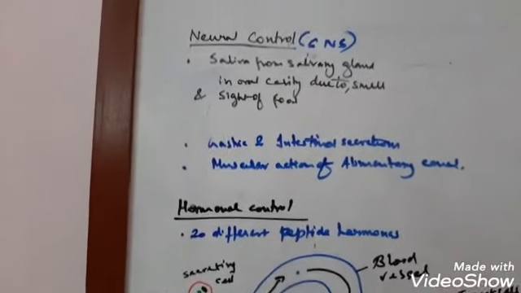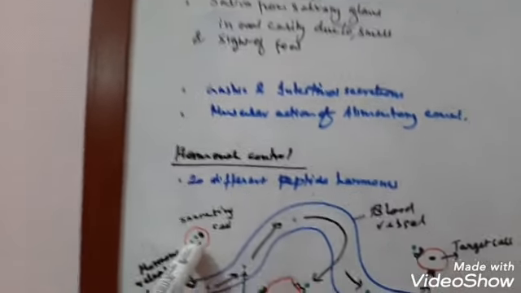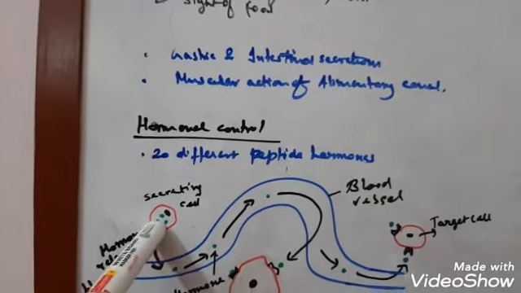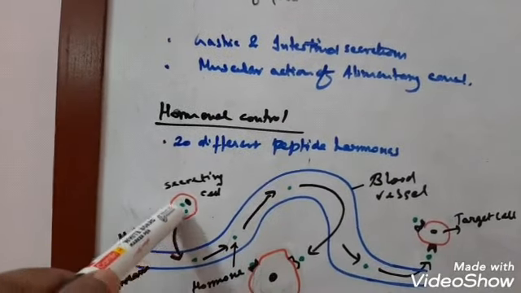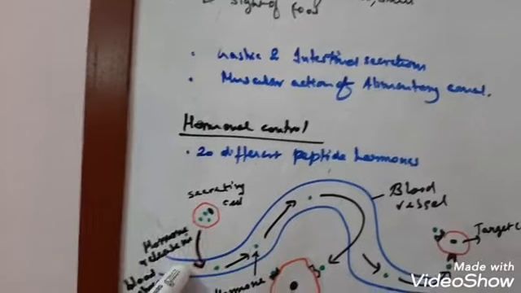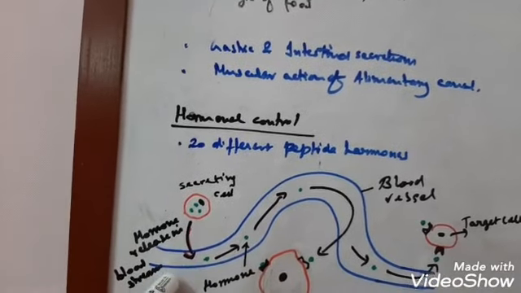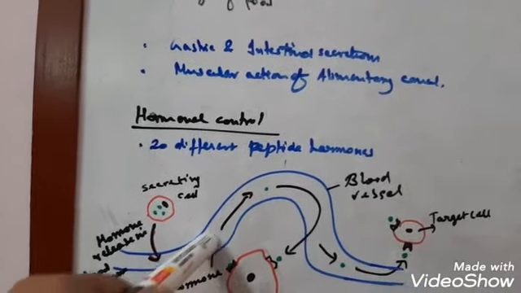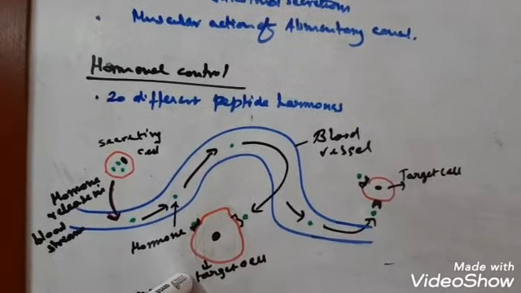Now here, what is this? This is a blood vessel. You see, this is the hormone-secreting cell, which is releasing the hormone. These green dots are the hormone. The hormone is being released into the bloodstream. Clear, right? Now see, this hormone is carried away, and this is the target cell where it will bind.